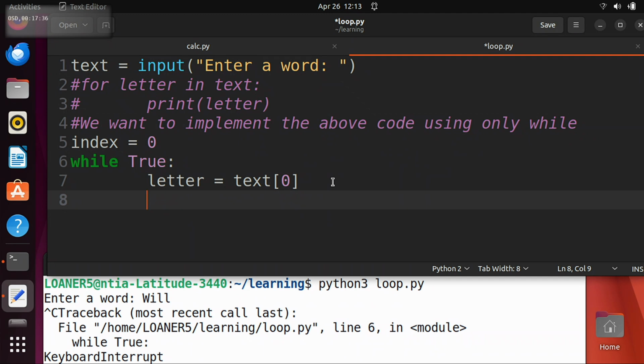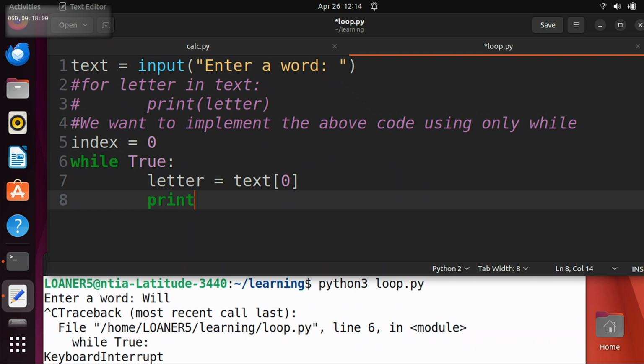I have a problem. I ran that program prematurely, and now it's stuck. Did anyone run this and now they're stuck in an infinite loop? If you did, does anyone remember how you get out of it? Control C. You don't need enter, just Control C should work. And then if you're stuck in the Python REPL, what do you do? Control Z. Good, you're good. You guys are real programmers.